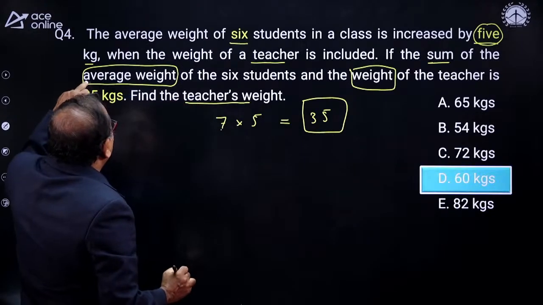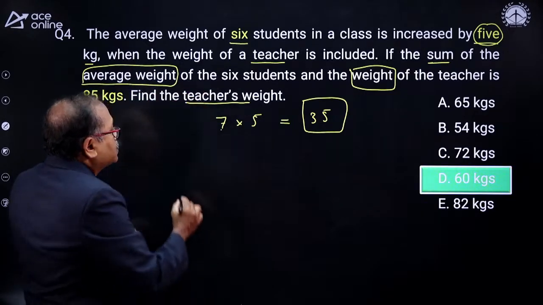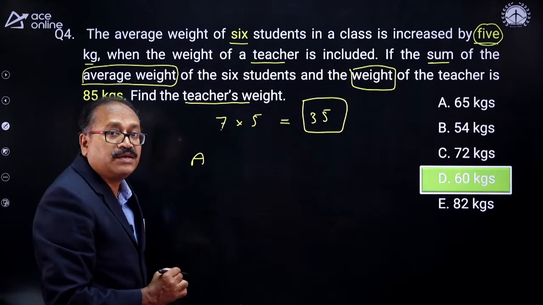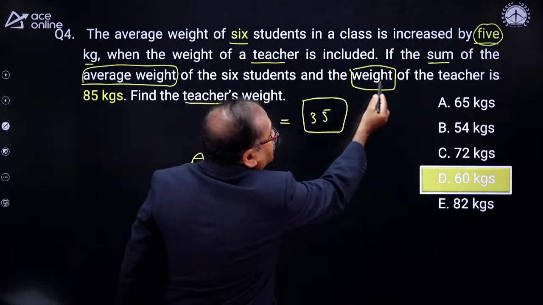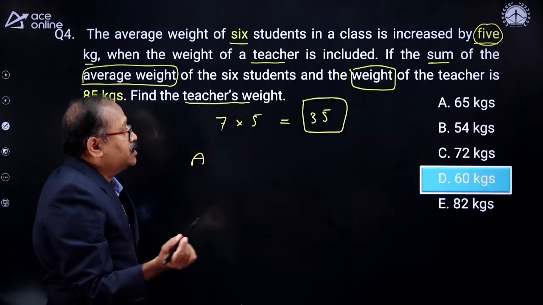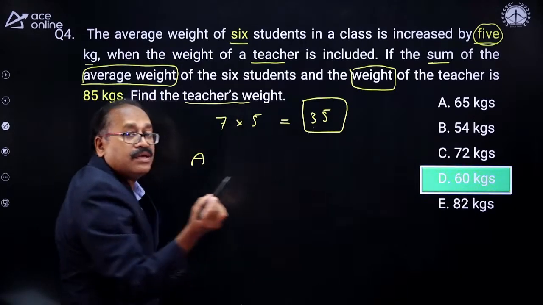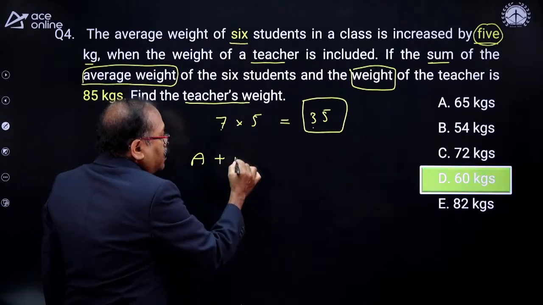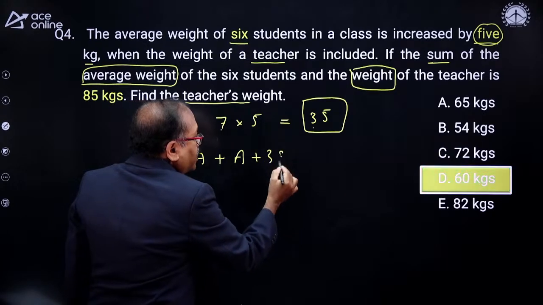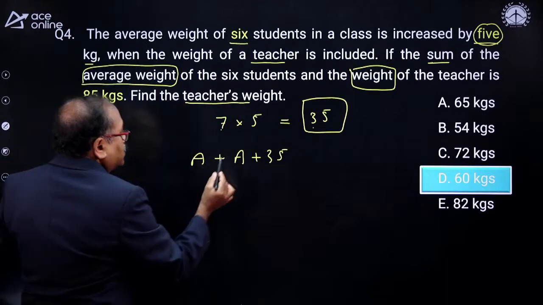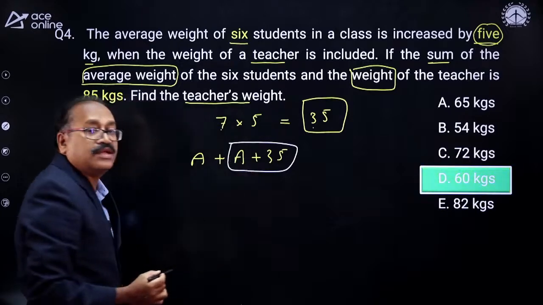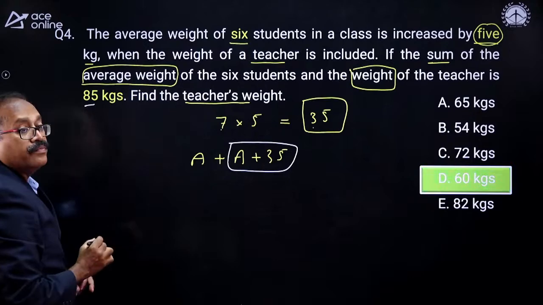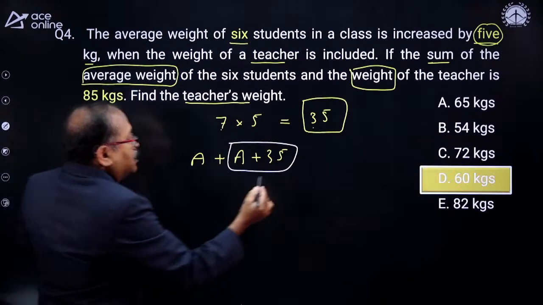Now here I will use this information. Let's consider the average weight of the 6 students as a, plus the weight of the teacher, and the weight of the teacher is 35 more than the average. So here it is a plus a plus 35, and the total given to us is 85.